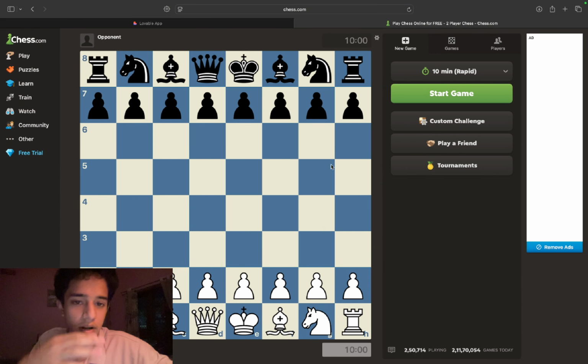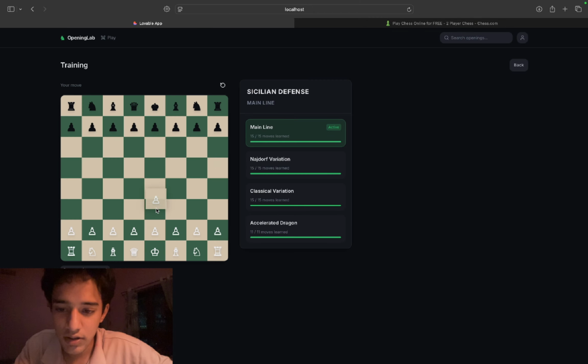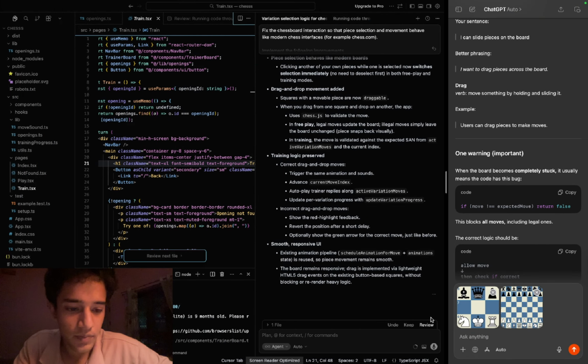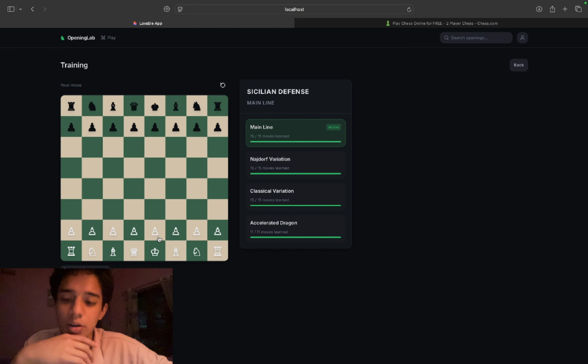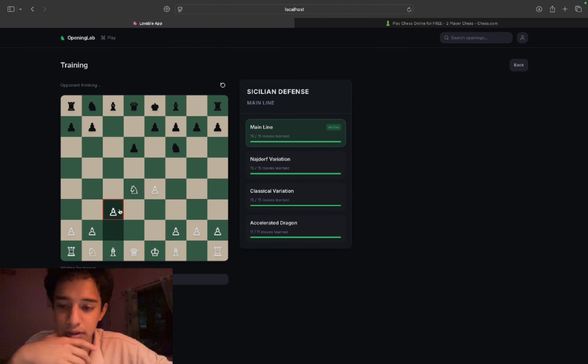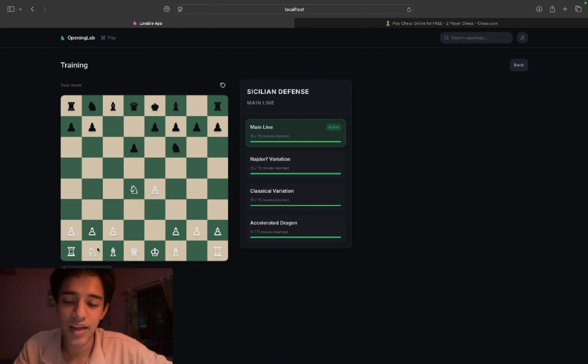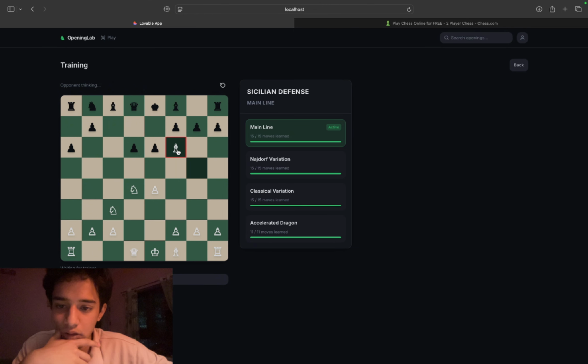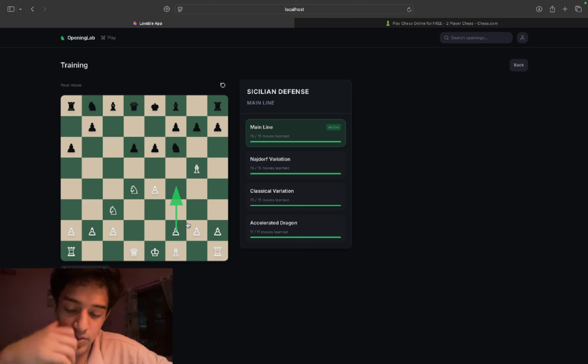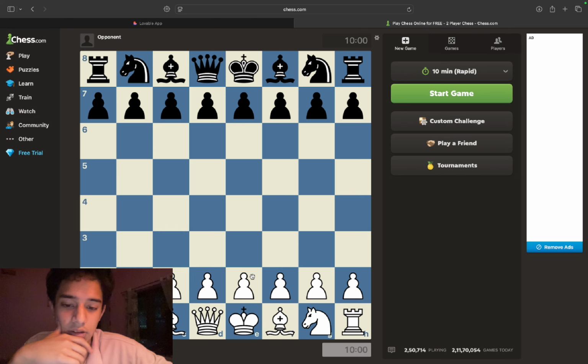Okay, so this would be the second part. First part would be to remove this square thing, and second part would be to make this UI. Third part would be when this arrow comes, right? Wait a second. Let me just play a wrong move, right? When this arrow comes, this arrow is also not looking great. It's looking like, so let me just improve this arrow as well. This arrow should be, wait.